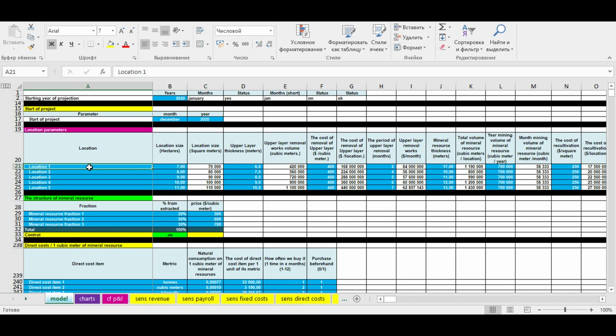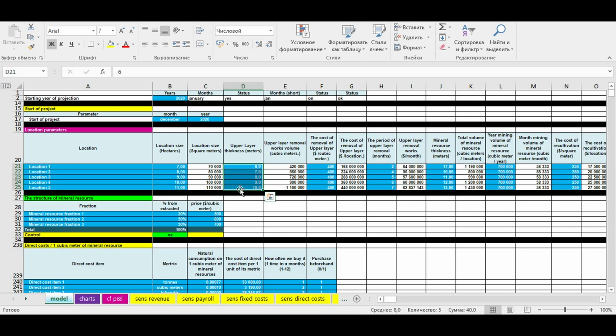In your quarry, you can have up to 5 locations, each of which can have its own volume of mineral resources. Here, you can name these 5 locations. In the next column, you can specify each location's size in hectares. Each location may have some upper layer you have to go through to reach mineral resources. Here, you specify the thickness of this upper layer in meters.